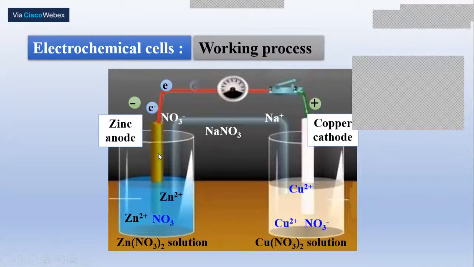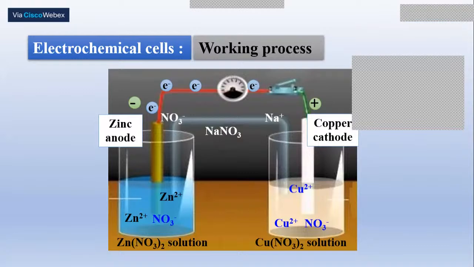Therefore, to maintain the ionic balance, nitrate ions will be pushed to the anodic compartment. In the cathodic compartment, copper ions move towards the electrode, where they accept the electrons coming from the anode and get reduced to form copper atoms. These copper atoms get deposited on the surface of the cathode. As a result, the number of copper ions becomes less than the number of nitrate ions, or the number of cations becomes less than the number of anions. Therefore, from the salt bridge, the sodium ions move towards the cathodic compartment. Thereby, ionic balance will be maintained, and the continuation of the reaction will be taken care of. Therefore, the role of the salt bridge is mainly to maintain the ionic balance.